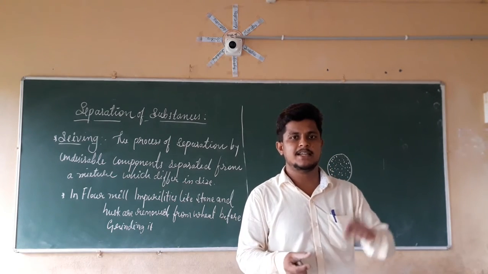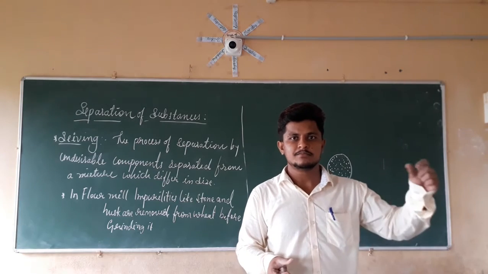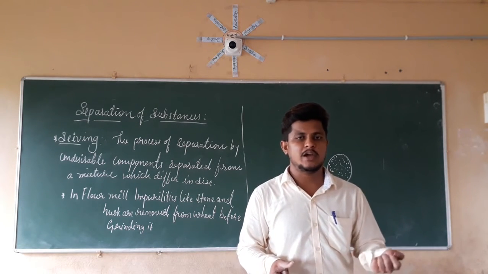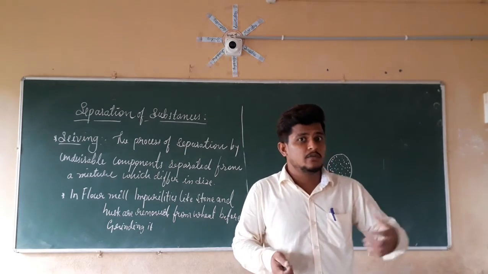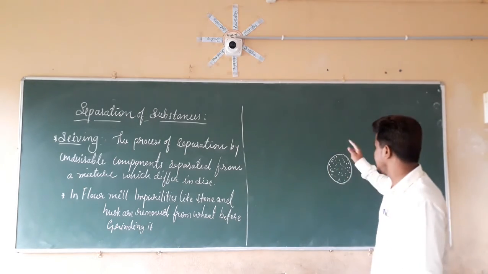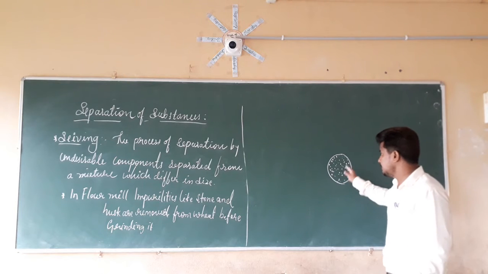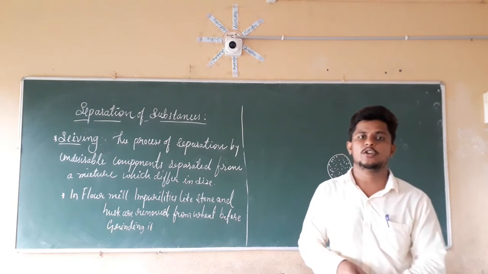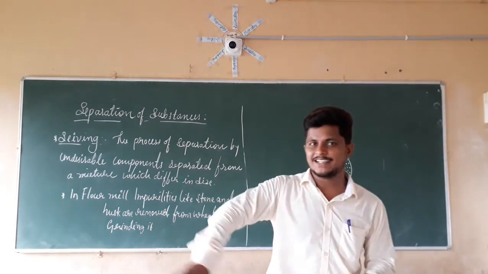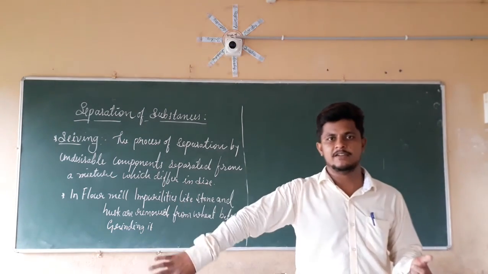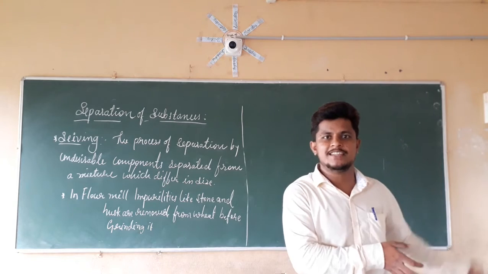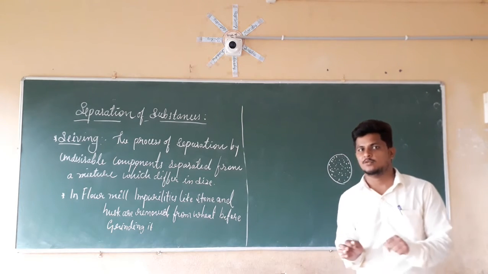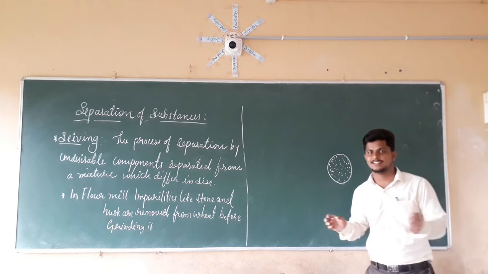Those husk particles, sand particles, or soil particles will remain in the sieve only, but the wheat is going to fall down, so the pure wheat is separated and those impurities are separated by using the sieve. So this method of separation is nothing but what?